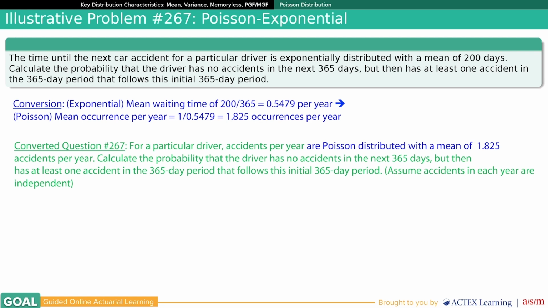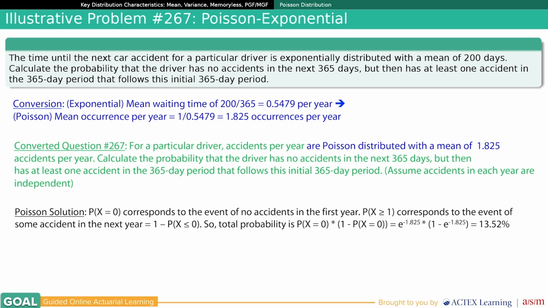Calculate the probability that the driver has no accidents in the next 365 days, but then has at least one accident in the 365-day period that follows his initial 365-day period. Assume accidents in each year are independent. The Poisson solution is really very simple. The probability that x equals 0 is no accidents in the first year.